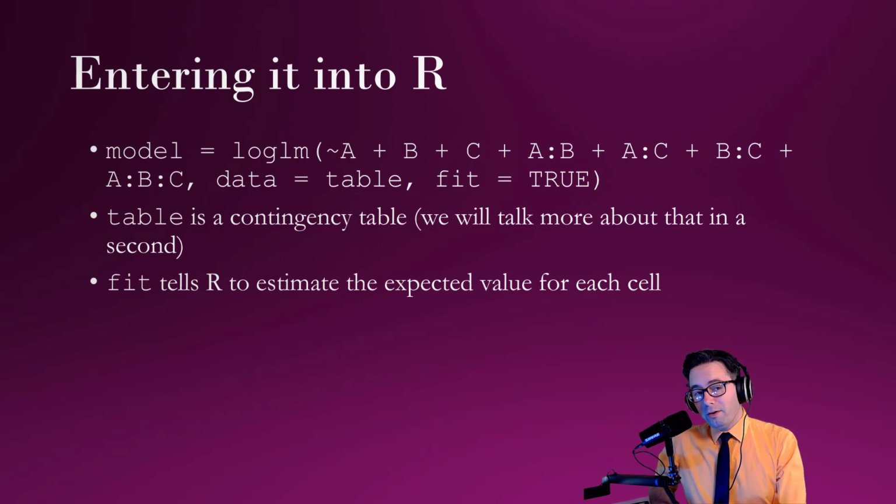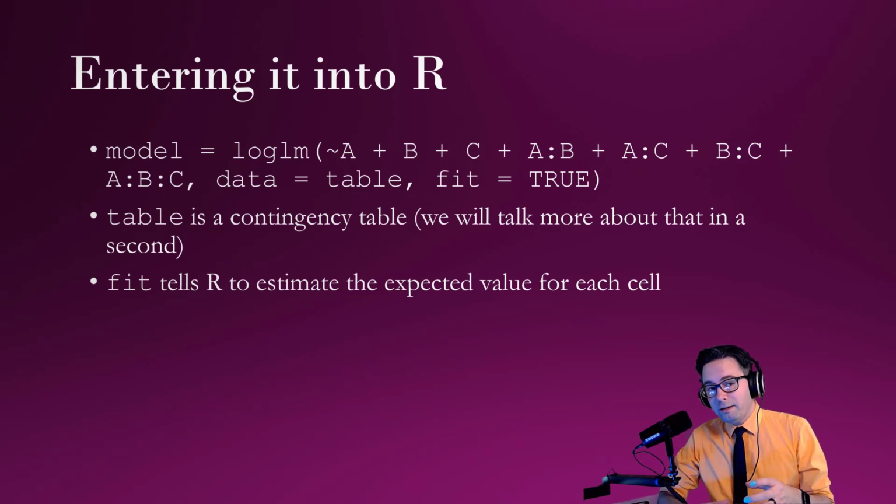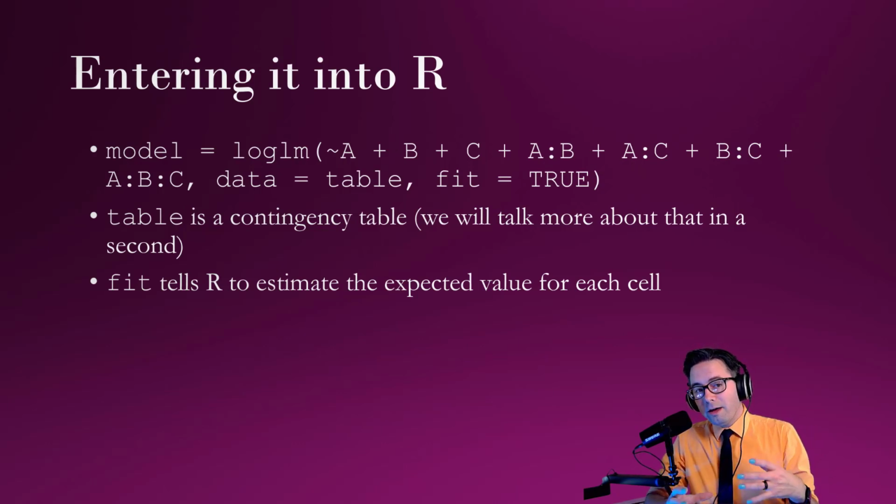But anyways, we put these models in using the loglm method. Notice the formula has that little tilde, which is great. It's very similar to our formulas before, but notice there's nothing to the left of it, and that's because we're not trying to make predictions. We're trying to see how these variables relate to each other. Data is not referring to the data frame, it's referring to a table, a special kind of object that we'll get into in a little bit, but we have not worked with yet. Then also make sure you say fit is true. Fit tells R to estimate the expected values for each cell.